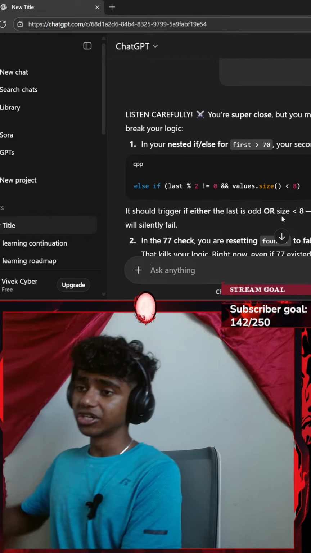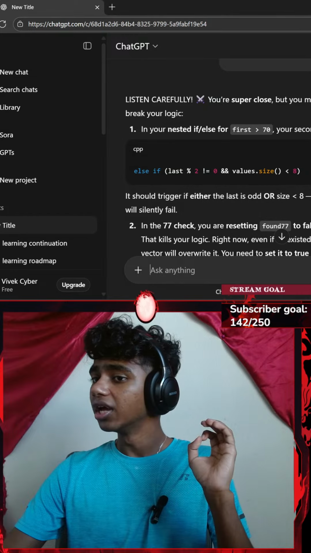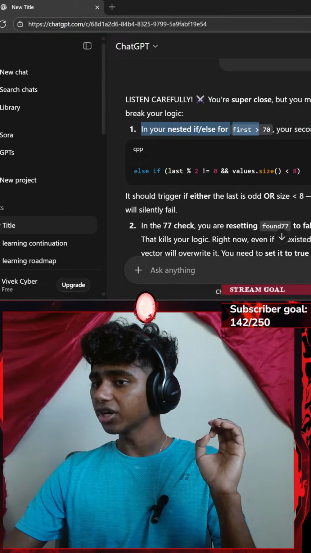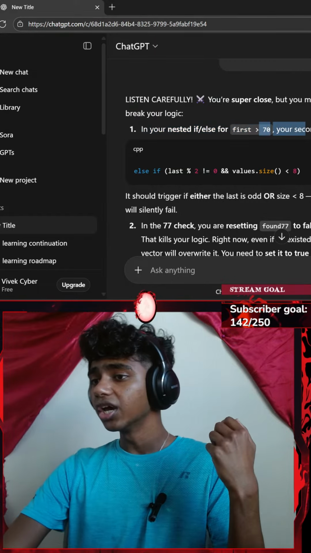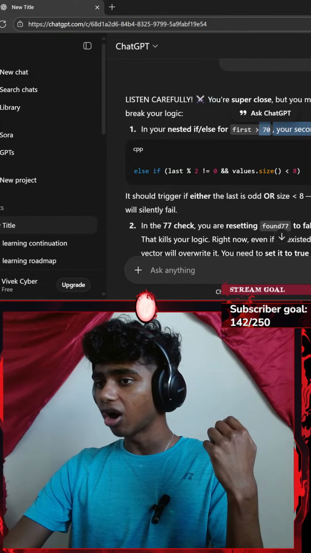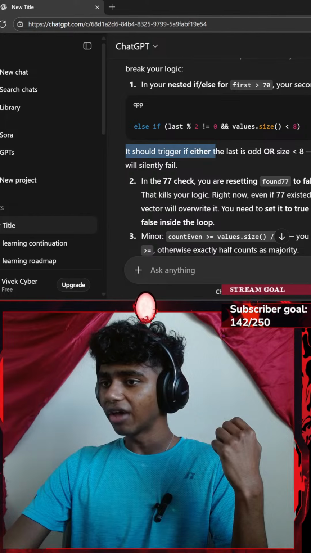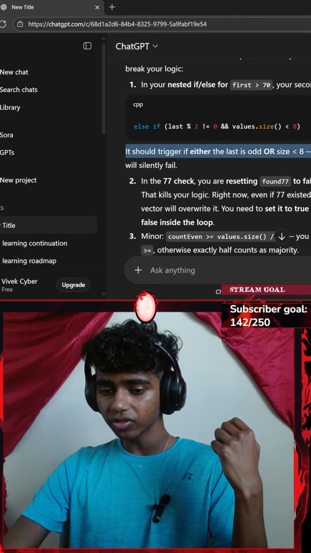Okay, listen carefully. You're super close, but you made a few critical mistakes that will break your logic. In your nested if/else for the first, you went with if my variable first is greater than 70, your second condition is wrong. It should trigger if either the last is odd or size is less than 80, not both.